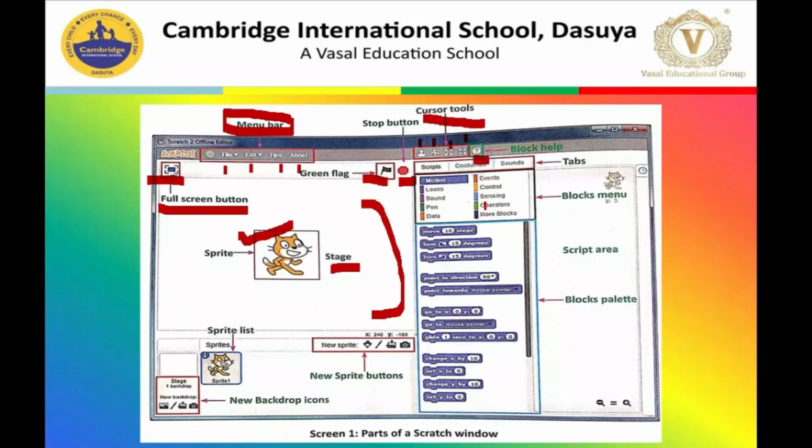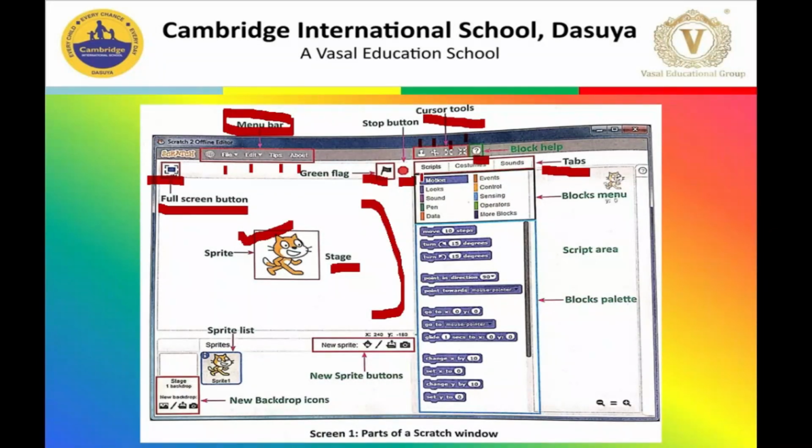Then we have the block help. It means if you need help about any of the blocks, you just need to click on it and then click on the block for which you want help. Here we have 3 tabs, that is the costumes, scripts and sounds.